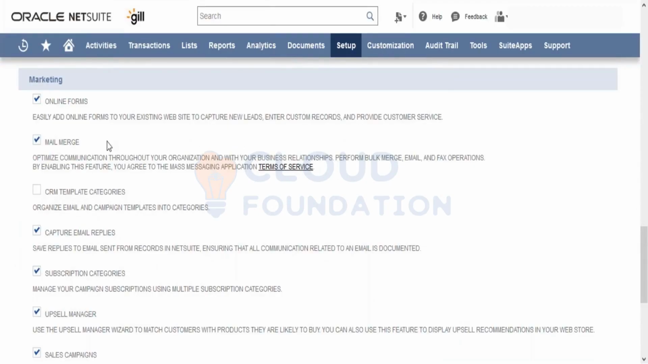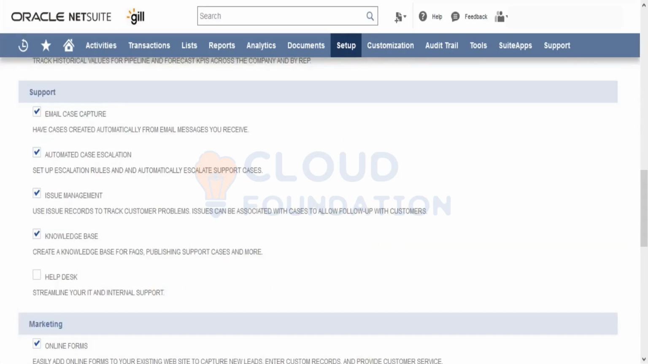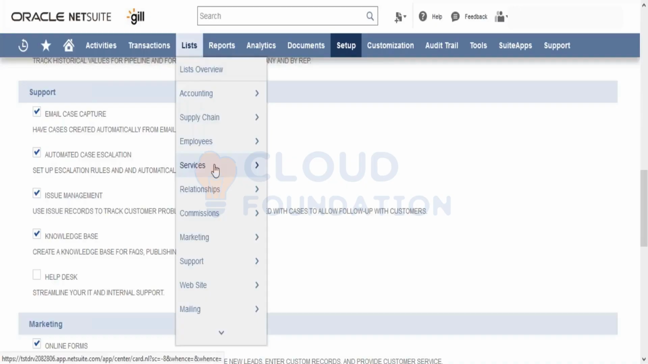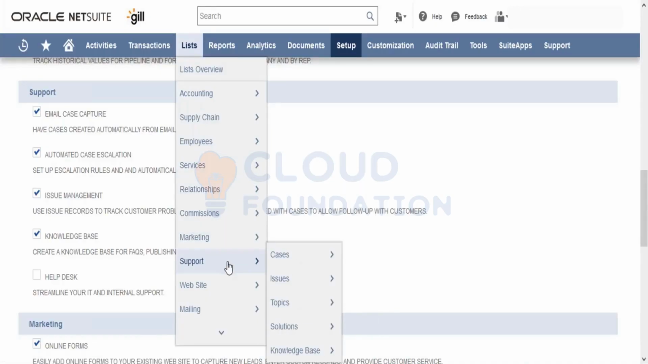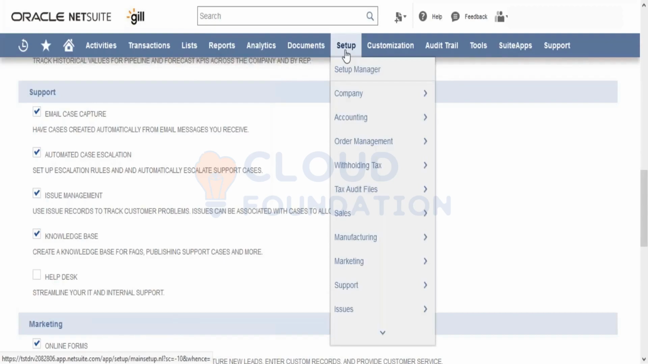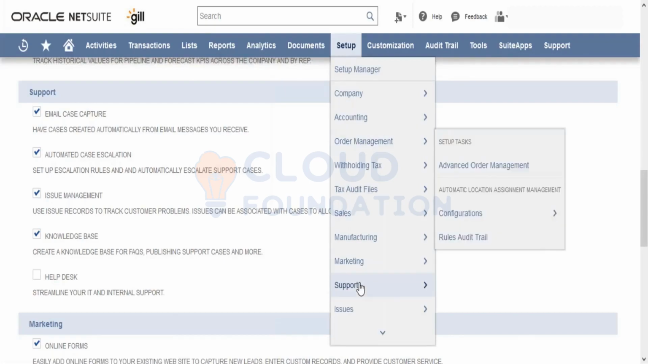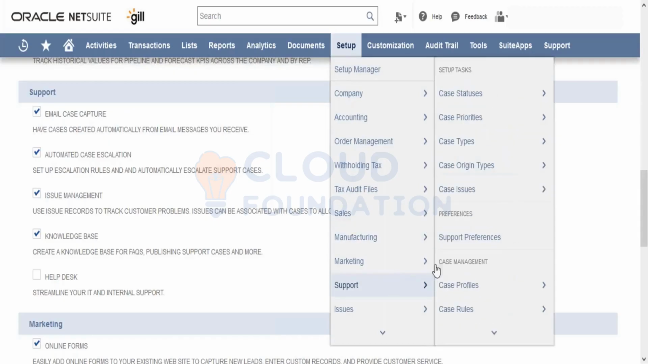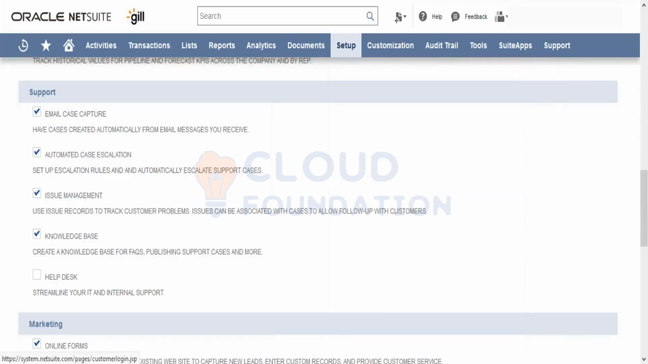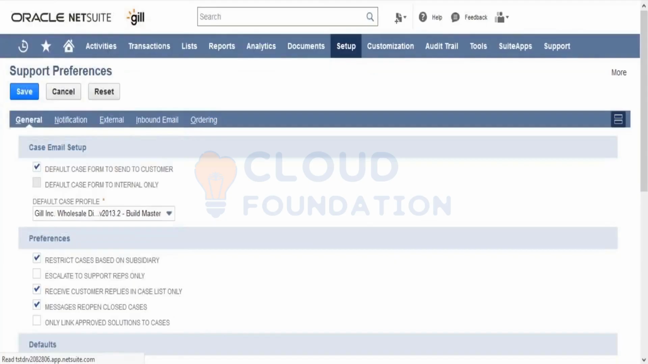Similarly, marketing. There is no record. There is a separate case record. And once we check on this, here you have List, Support, and here you will be able to see the cases. But in case you want to define a particular email ID, then you can go to Setup, Support, and here under Support Preferences you can define those email IDs. What should be the email IDs and all those stuff.